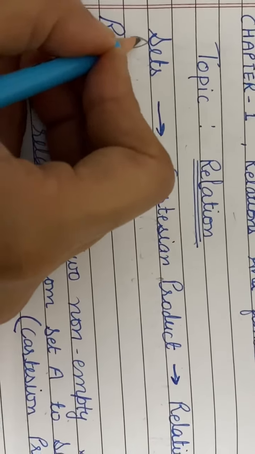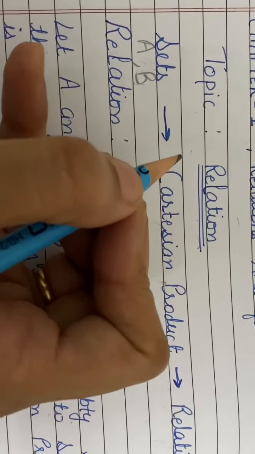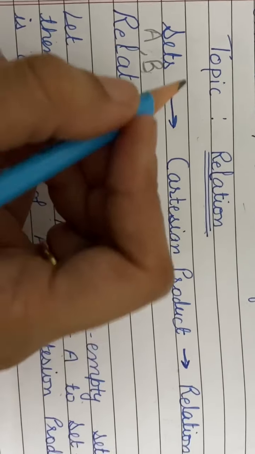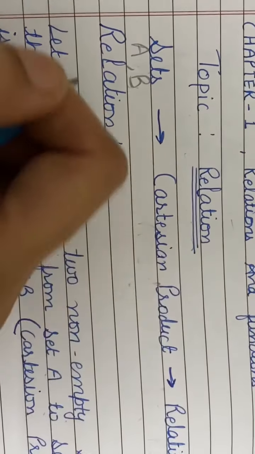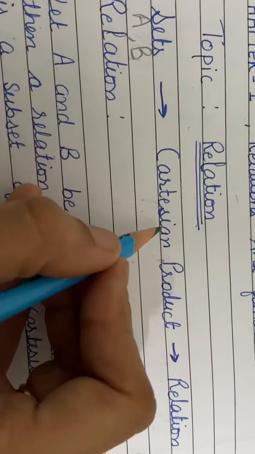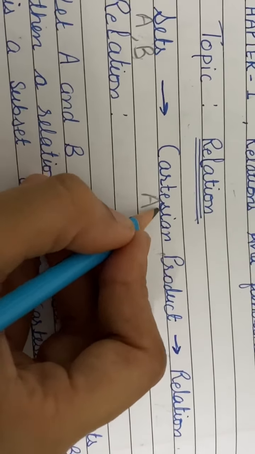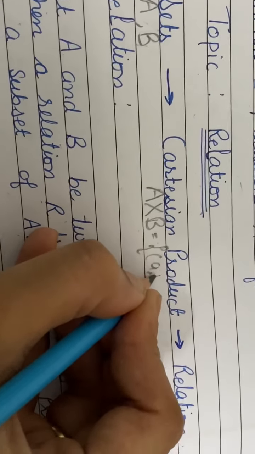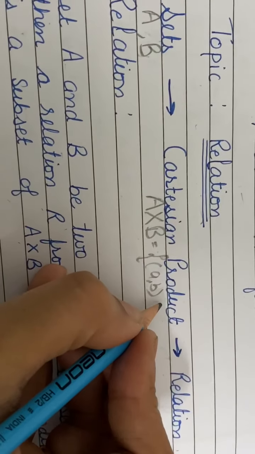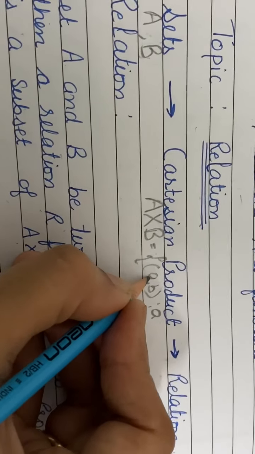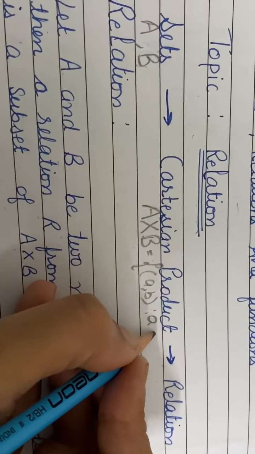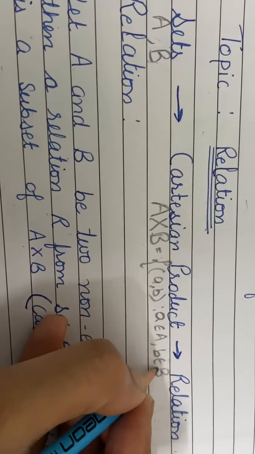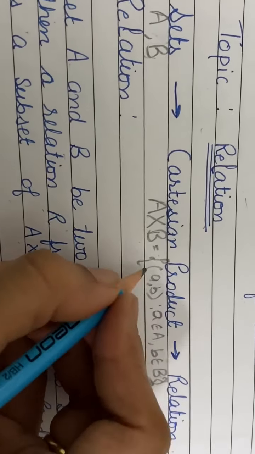So you have studied about set A, B, so many sets, different types of sets: even numbers, odd numbers, prime numbers. Then you have done the Cartesian product of those sets, like A cross B. What is A cross B? It is a set in which ordered pairs are the elements. The first element of this ordered pair belongs to A, and the second element belongs to B. This is called abscissa and ordinate.